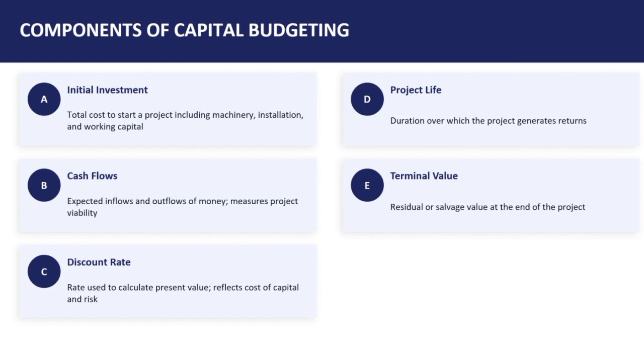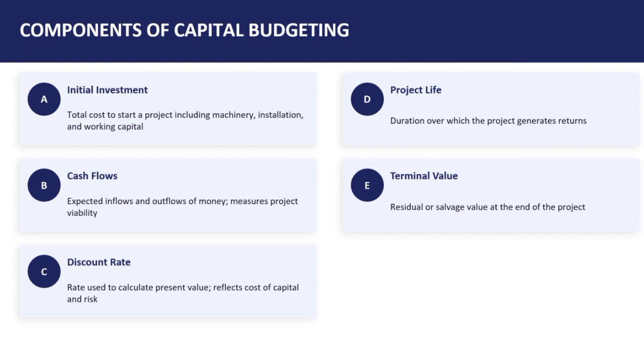Then components of capital budgeting. There are five main components. First one is initial investment. This is the total cost required to start a project, including machinery, installation, working capital, and labor cost. Second one is cash flow. These are expected inflows and outflows of money over time. Positive cash flow means profit.